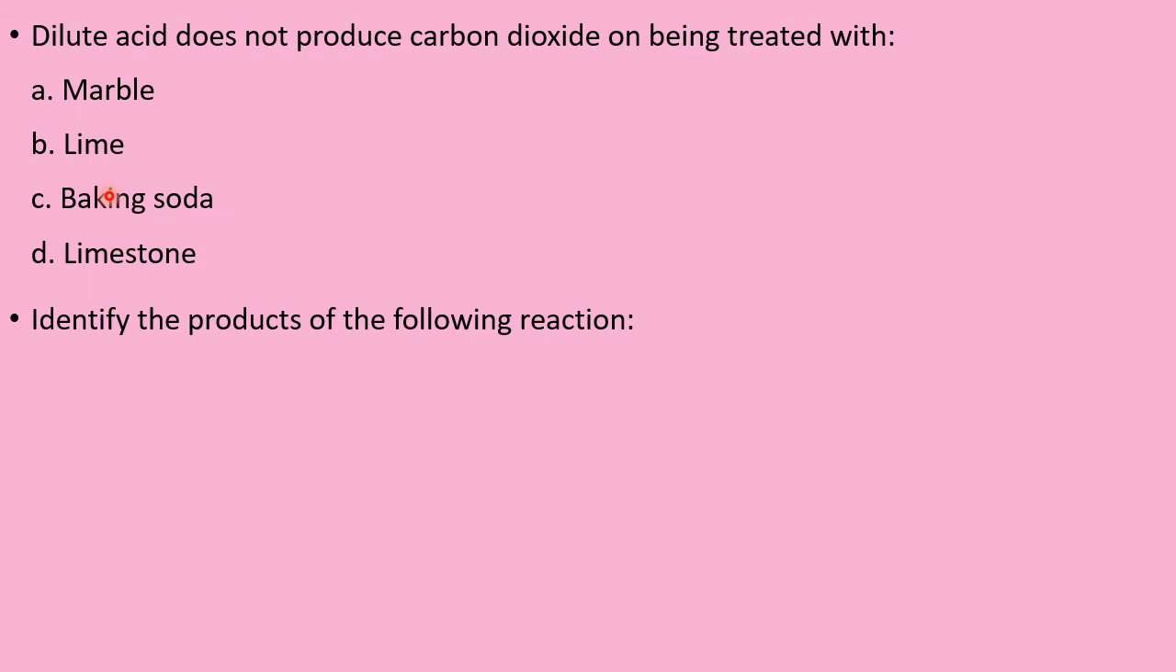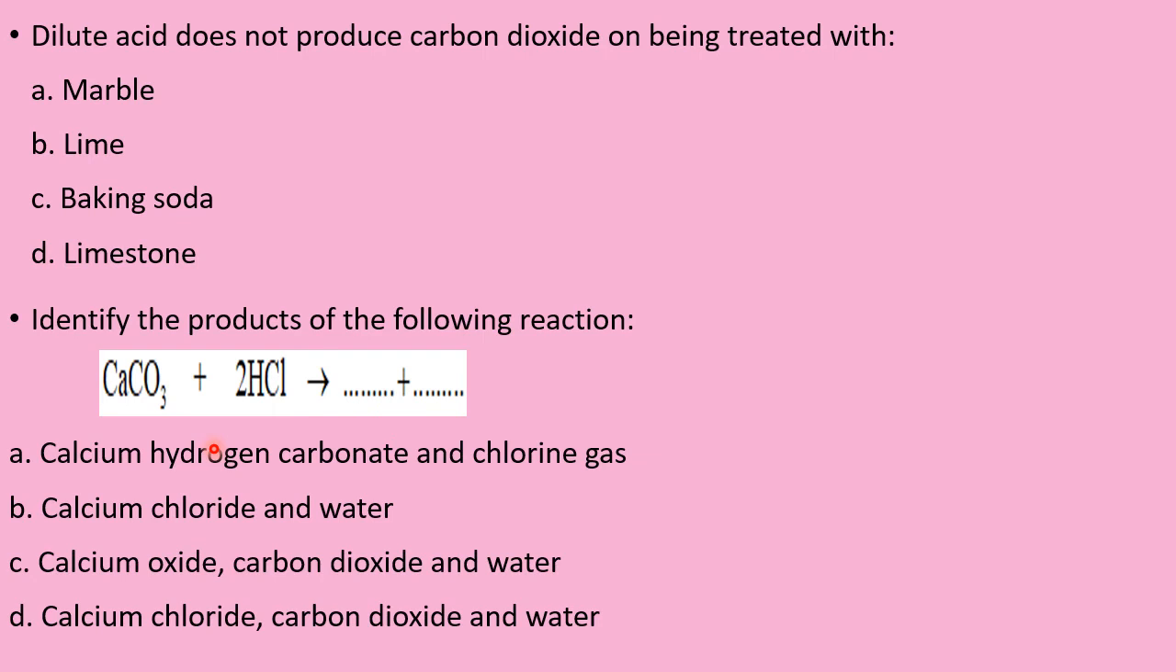Identify the products of the following reaction. CaCO3 plus 2HCl, very famous. So when the acid reacts with the carbonates, first carbon dioxide comes out, then the corresponding salt CaCl2, then water. So products are what? Products are carbon dioxide, then water, then calcium chloride. Let us see the options. Calcium hydrogen carbonate, chlorine gas; calcium chloride, water; calcium oxide, carbon dioxide and water; calcium chloride. This is the option D. Okay, right.